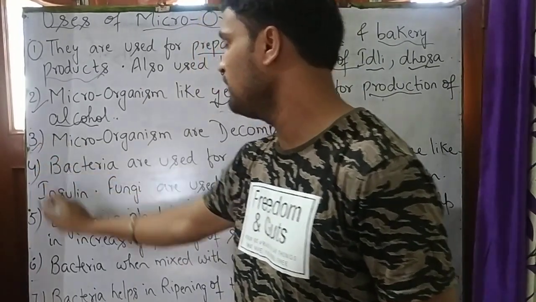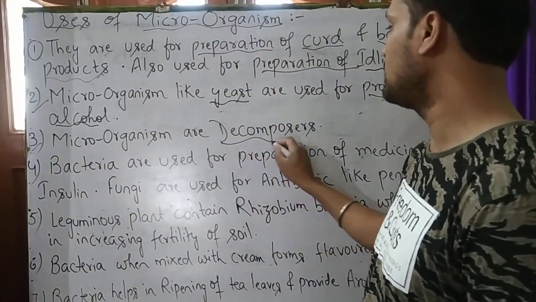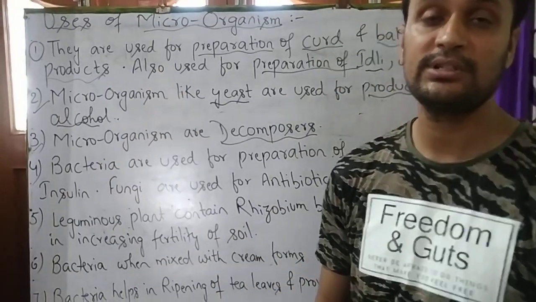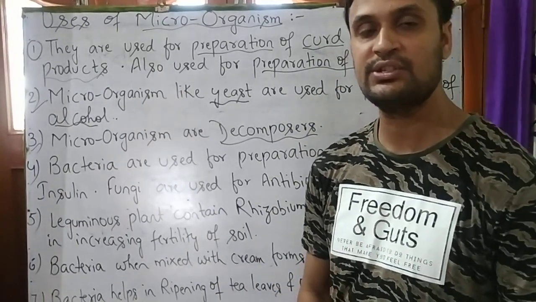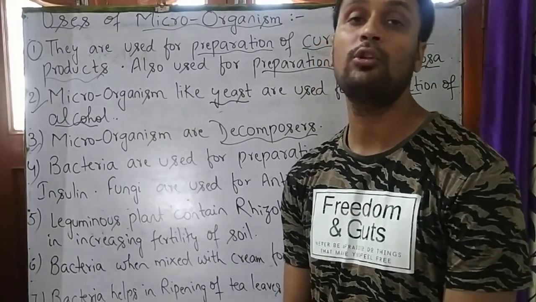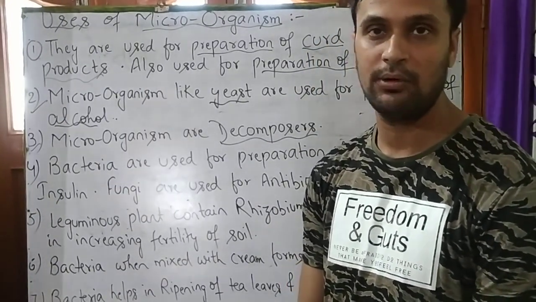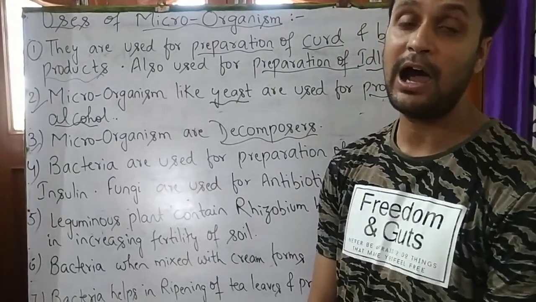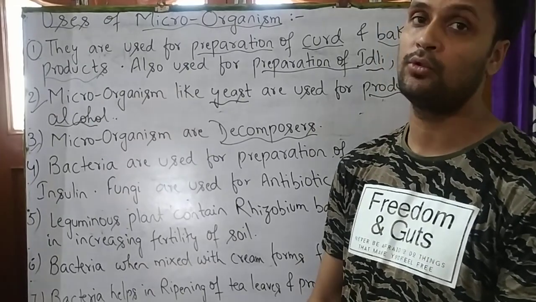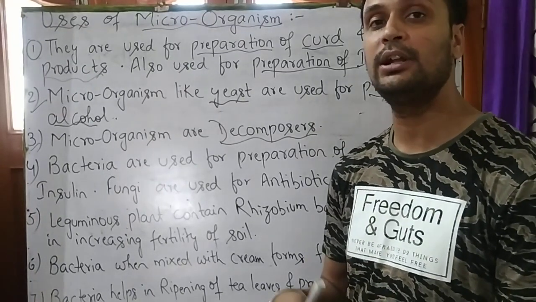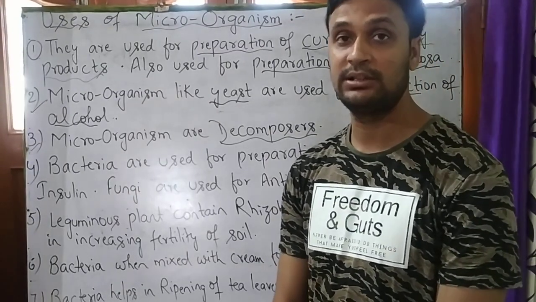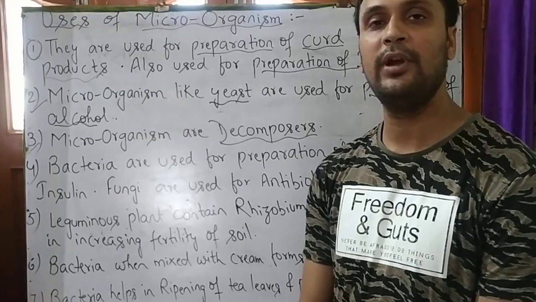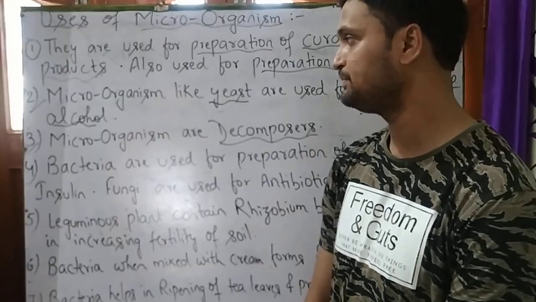Our third point is microorganisms are decomposers. Students, microorganisms are decomposers and are eco-friendly. That means when animals or plants die, these microorganisms feed on their hard flesh and convert it into soft flesh and then return it to the soil, and thus it helps in cleaning the environment and prevents the spread of pollution.